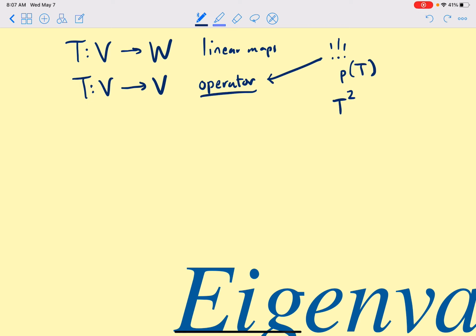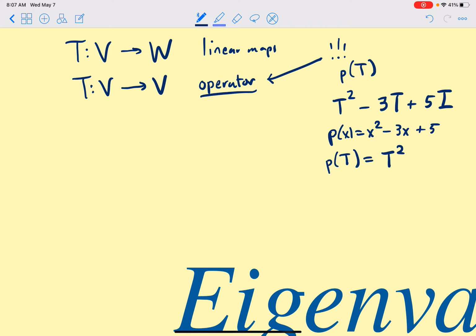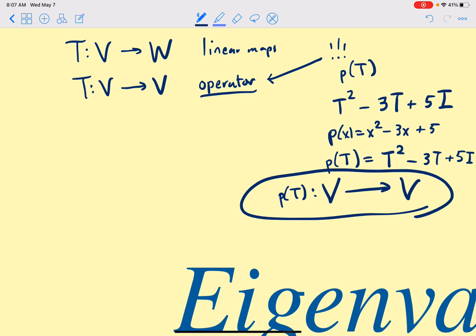It means that we can do things like T squared minus 3 times T plus 5 times the identity. So if we had a polynomial x squared minus 3x plus 5, then we'll just write P of T, because we will want to do things like T squared minus 3T plus 5 times the identity. What does that mean? P of T is now a new operator. If T mapped V to V, then P of T will map V to V. It's a new operator constructed from the old one.